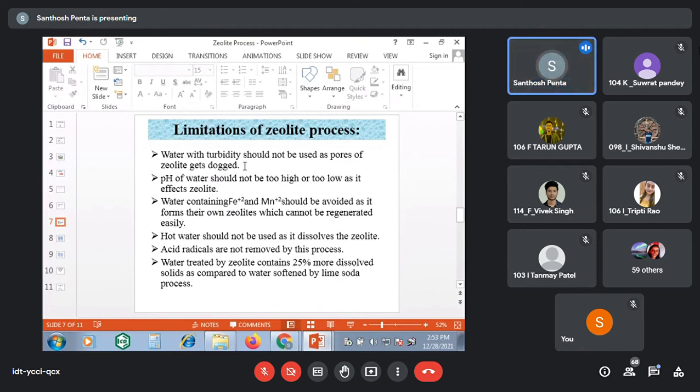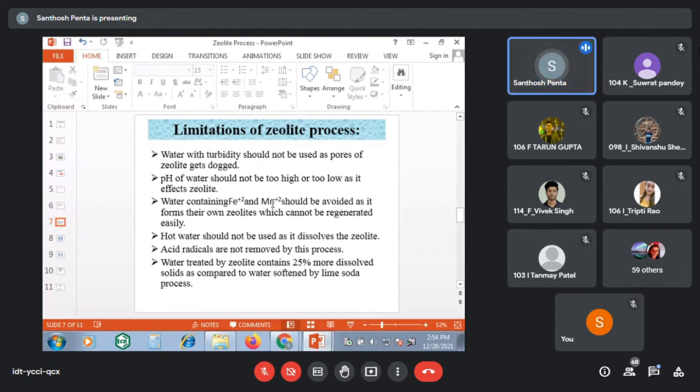That means neutral water is suitable for the zeolite bed, because if acidic substances are there, the zeolite bed may dissolve in the presence of strong acids, or if basic substances are there, that may also dissolve it, or some chemical reaction may take place. Then if heavy metals are there, once they are exchanged with sodium ions, that means iron zeolites and manganese zeolites, once they are produced, regeneration cannot be done. For calcium and magnesium ions, regeneration can be done, but with iron and manganese we cannot do the regeneration. So that is the drawback. There should not be any heavy metals.